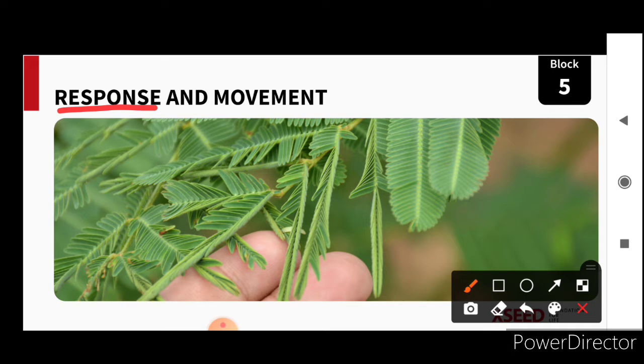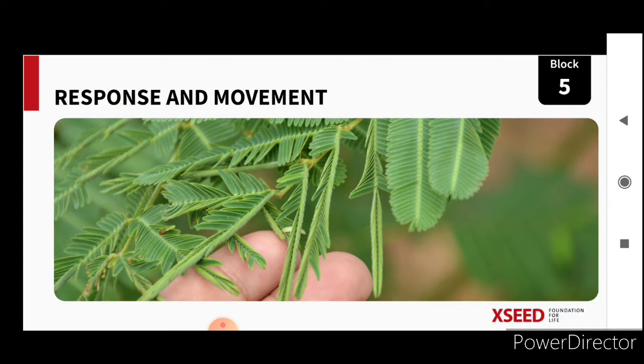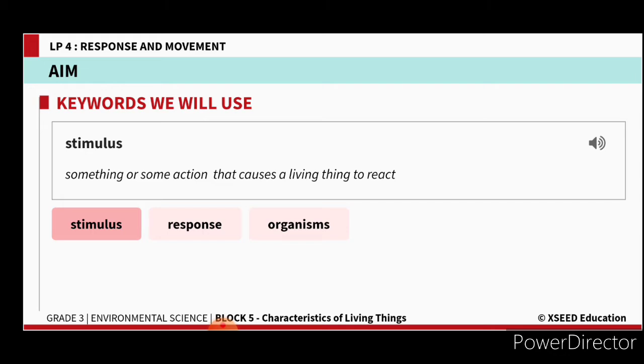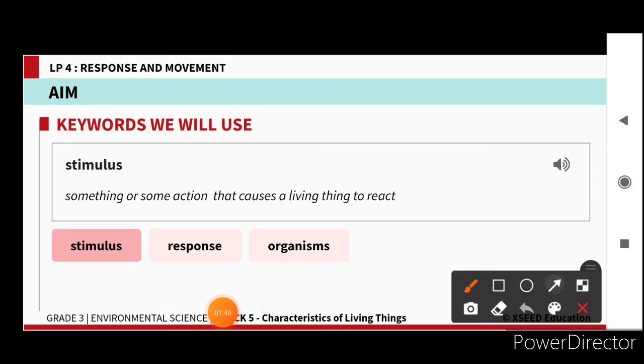So in today's class, we are going to learn about response and movement, and how movement occurs by response. What are the new words we are learning in this chapter? The first one is stimulus. Stimulus means something or some action that causes a living thing to react.